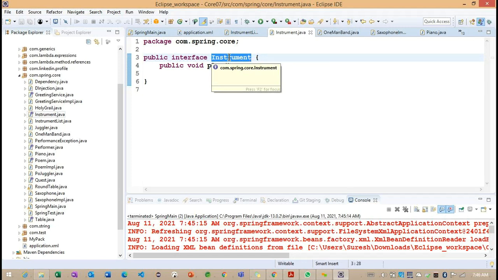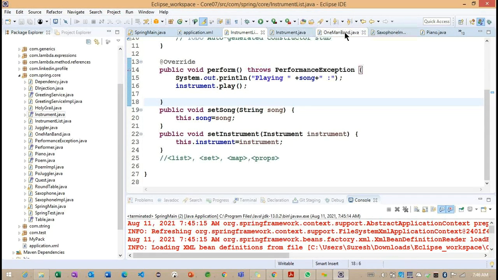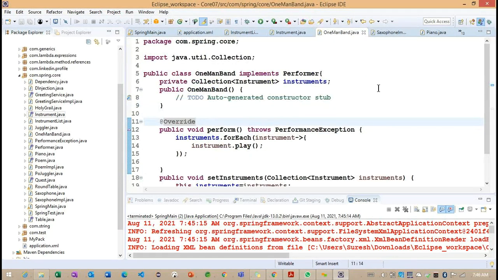We cannot write multiple classes here. Without changing any main class code, or this OneManBand code, we are happily running multiple classes here. Getting the point. This is what we achieve with the help of this interface.